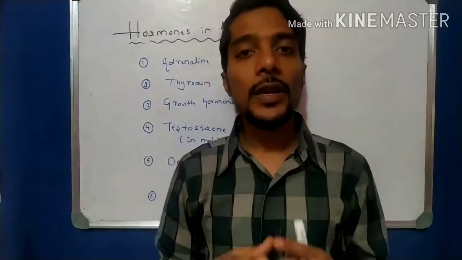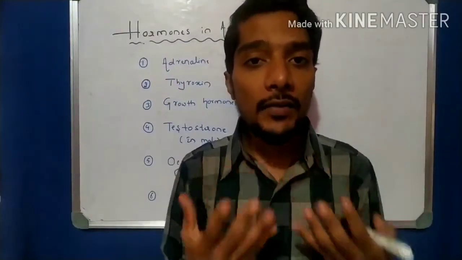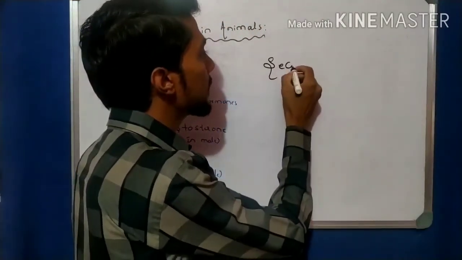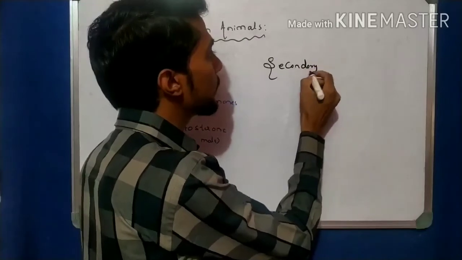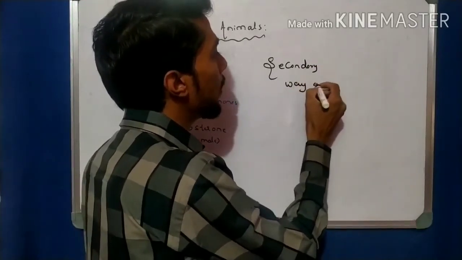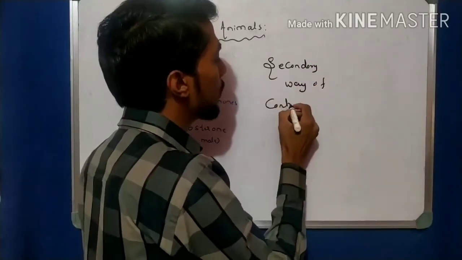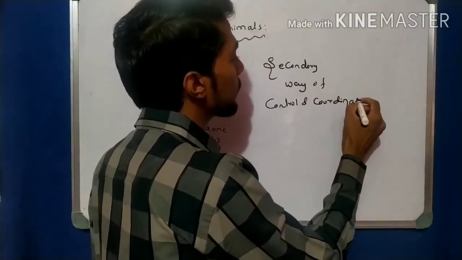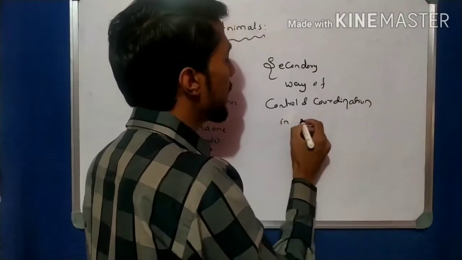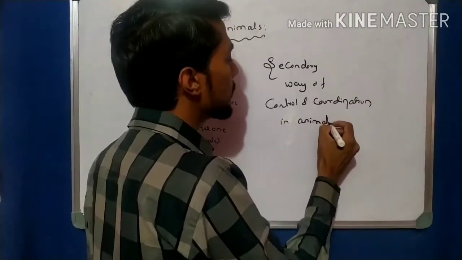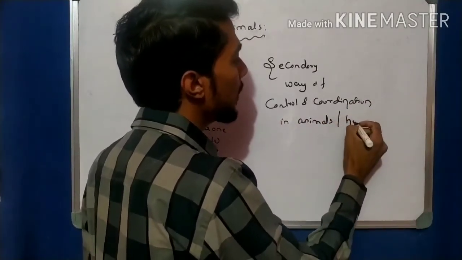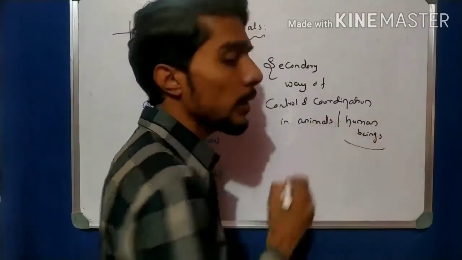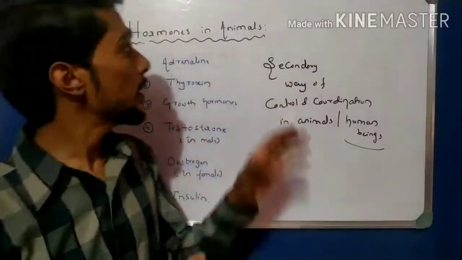And then another way is called the secondary way of control and coordination in animals. Especially, we have to learn here about human beings.